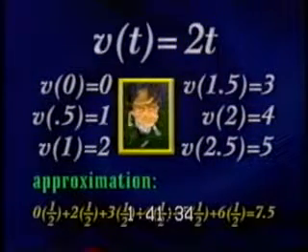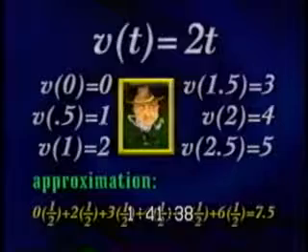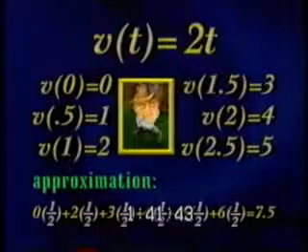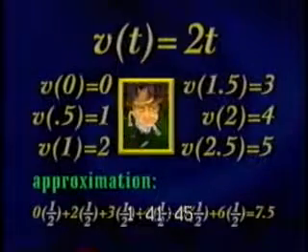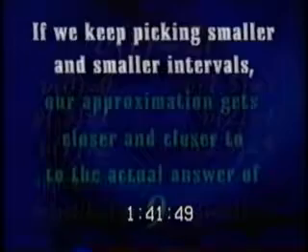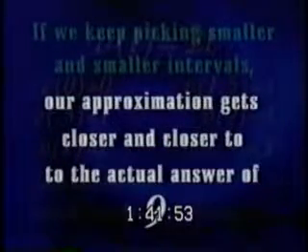Here we found cowpoke's velocity at the beginning of each half-second interval of time, then multiplied this velocity by 1/2 second to get the approximate distance traveled during each half-second. If we keep picking smaller and smaller intervals, our approximation will get closer and closer to the actual answer of 9.